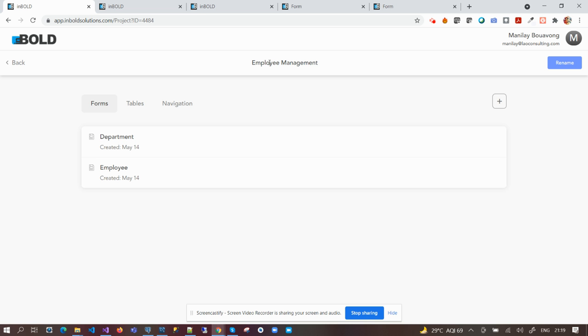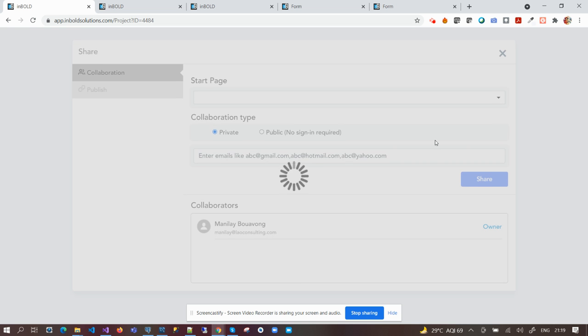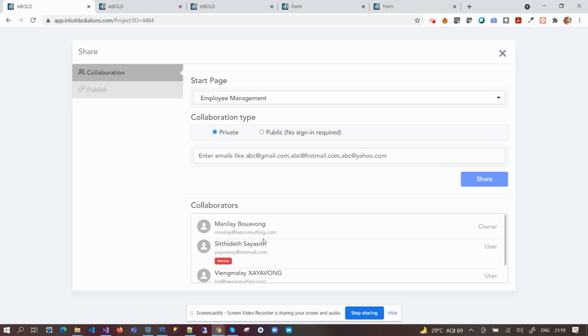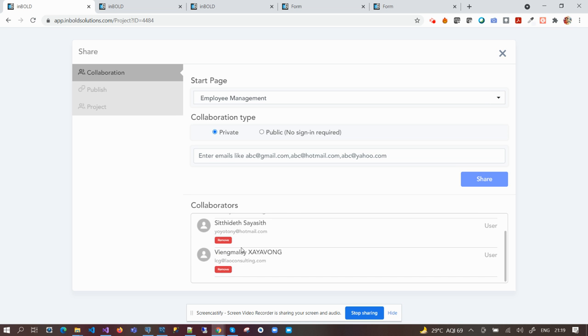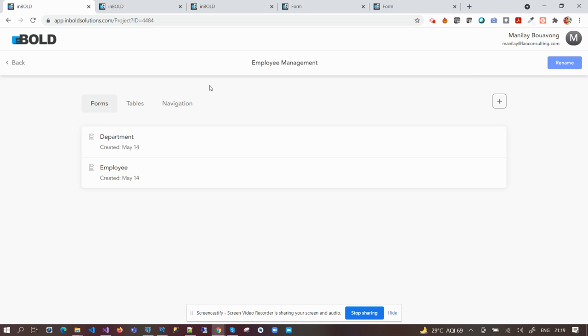Right now, the admins are Manali and the three users who manage the employee management application. Another one is for leave request. As per Manali's requirement, she told me to add all the users who are using timesheet, so I added them here so that they can access this application.